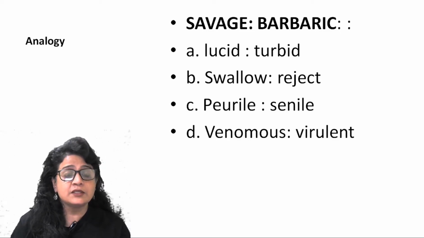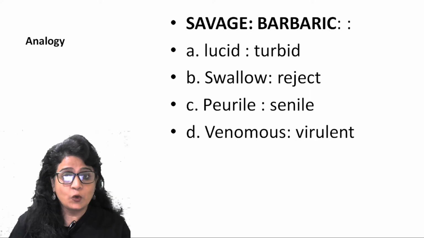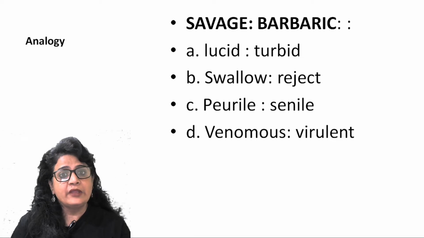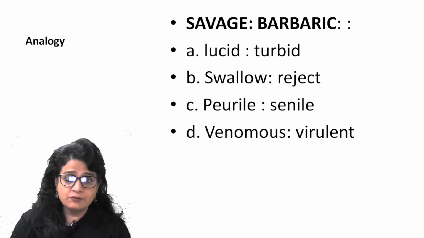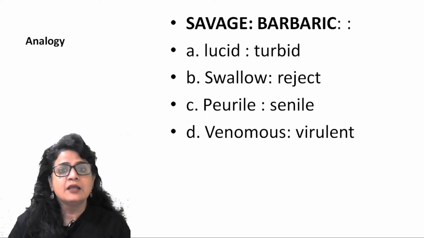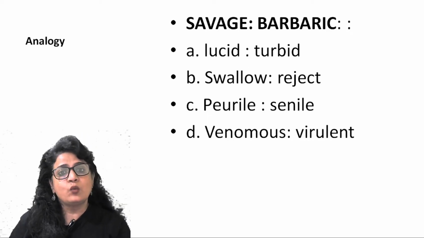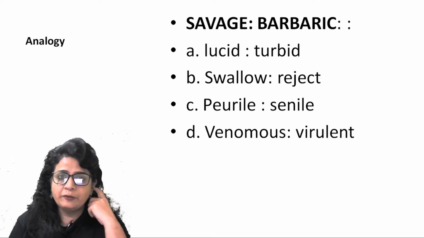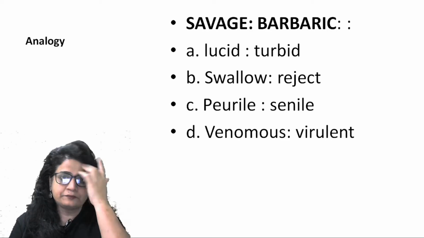Whether they are synonymous, they are antonymous, they are part and whole, they are different in connotations, one is positive, one is negative, right? How they are related, that's what you have to establish. So it actually calls for some reasoning as well as linguistic understanding. Language, because you need to understand what this word means, and reasoning, because you need to understand what relationship these 2 words have. Alright, now look at this word pair, savage and barbaric.